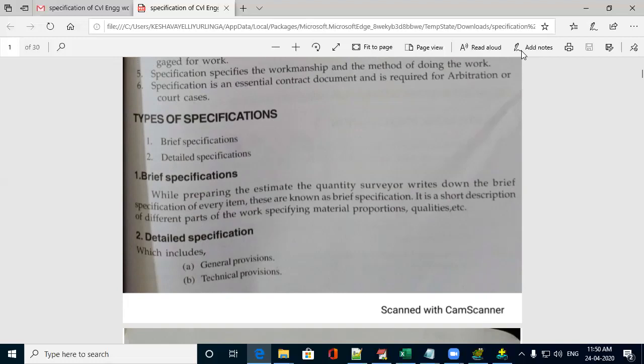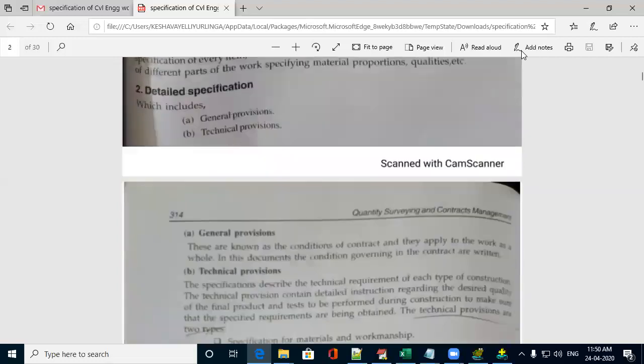Whereas the detailed specification is the detailed description of how that particular construction activity is carried out. This detailed specification includes two things: one is general provision and another one is technical provision.